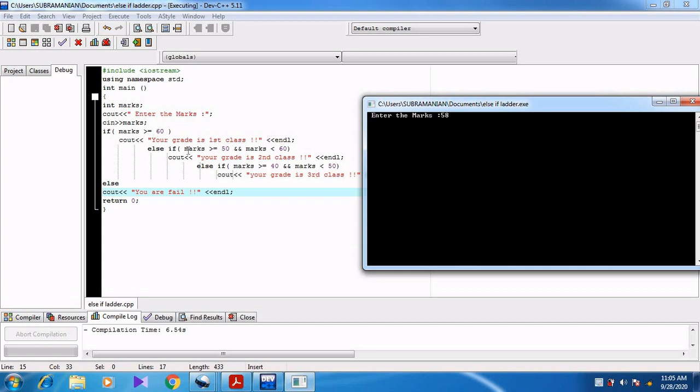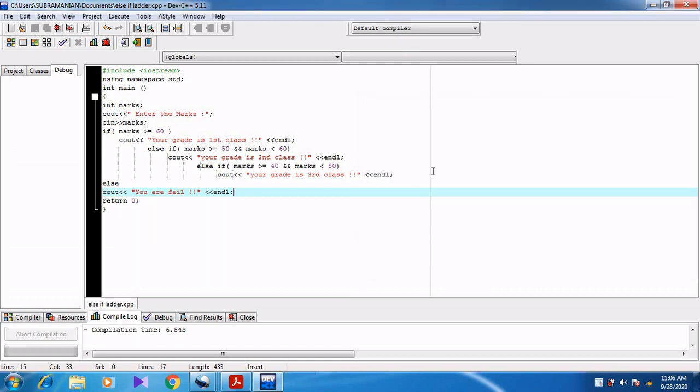58 is greater than or equal to 60? False. False means it comes to the second condition, that is the first else if. 58 is greater than or equal to 50, true. Then 58 is less than 60, true. So when both conditions become true, what happens? True and true. You have studied in the second chapter, Boolean algebra: in an AND operator, when both inputs are true, the output is true. So automatically it gives the value second class.